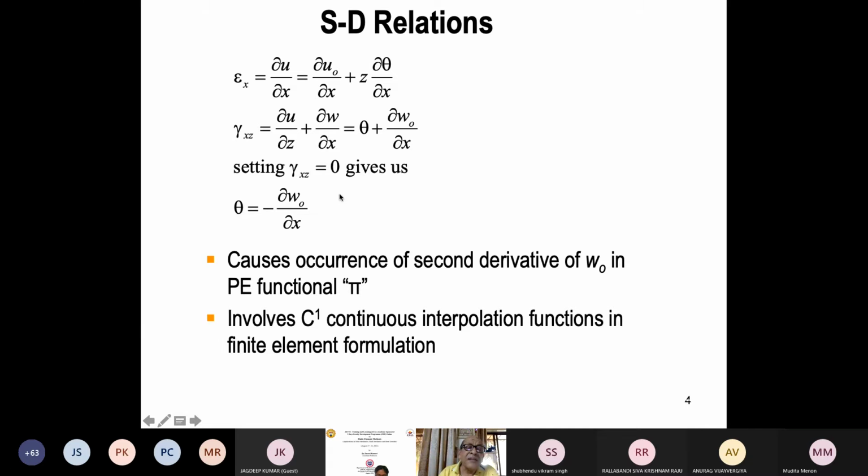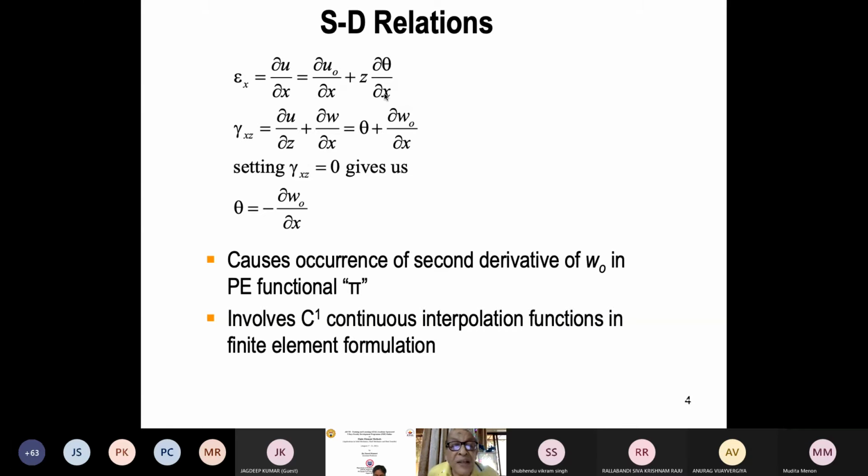So that is a plus minus. It is because of the sign convention. I have no time to explain this right now, but we can explain this. Now, this displacement field of the beam actually causes a second derivative of W, because theta becomes the derivative of W. So if you substitute it here, epsilon x becomes z times minus the second derivative of W naught by dx square.